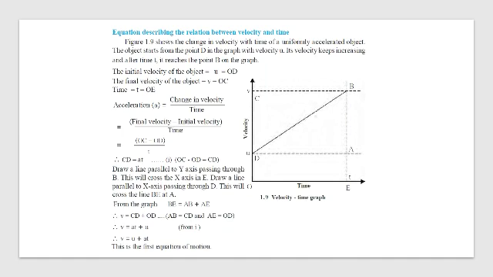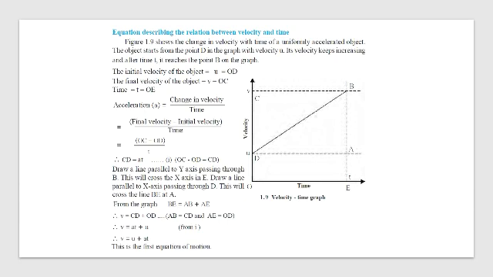Draw a line parallel to the y-axis passing through point B. It will cut the x-axis at point E. Draw a line parallel to the x-axis from point D. It will cut line BE at point A. Now from this graph we have BE is equal to AB plus AE.